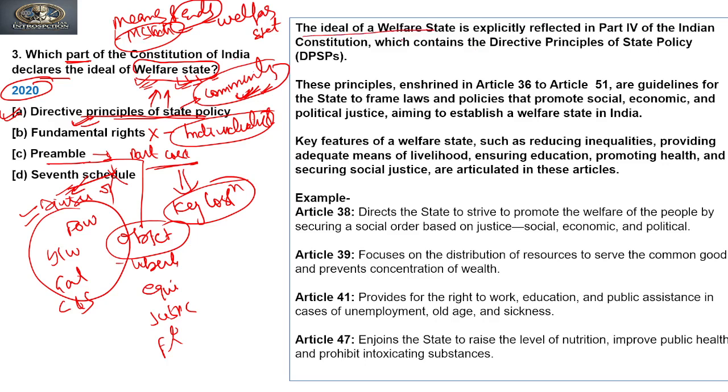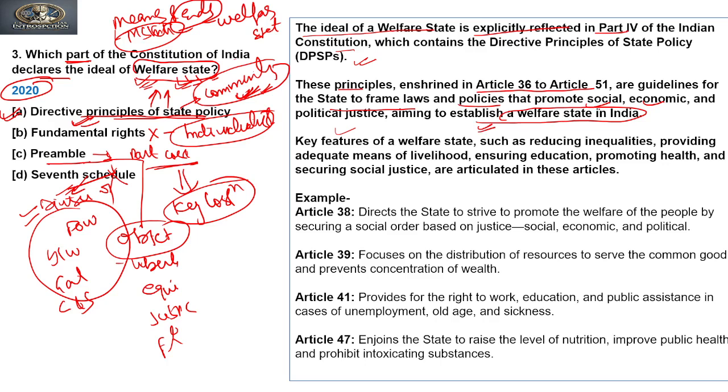So the idea of a welfare state is explicitly reflected in Part 4 of the Indian Constitution, which contains the directive principles of state policy. These principles, enshrined in Article 36 to Article 51, are guidelines for the state to frame laws and policies that promote social, economic, and political justice, aiming to establish the welfare state in India.